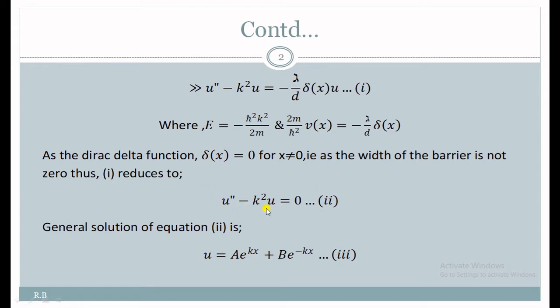We already know the solution of a second order homogeneous differential equation. Since u is a function of x, the solution of u is of the form a e to the power kx plus b e to the power minus kx. This is the general solution for a second order homogeneous differential equation.